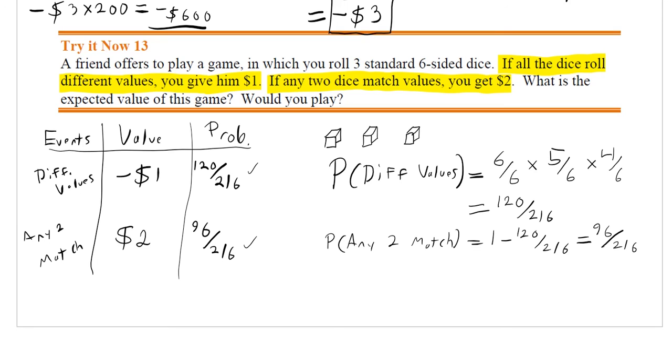All right, now to find our expected value. Expected value here is going to be negative 1 times 120 out of 216, plus the value of the second one times its probability.